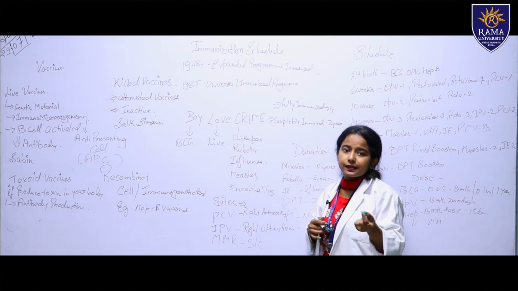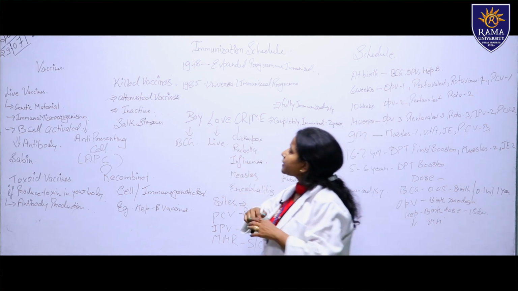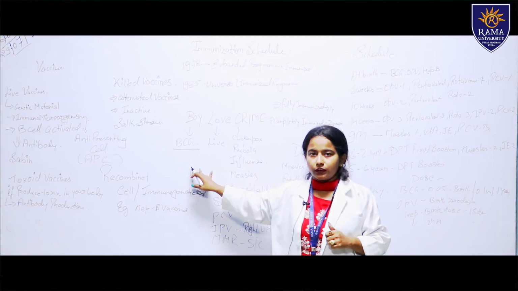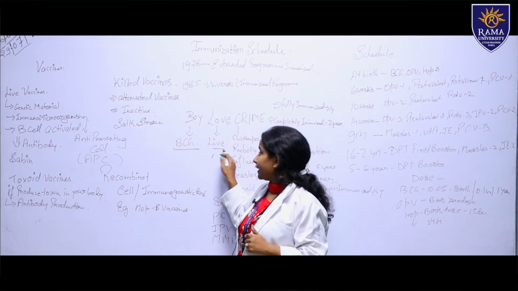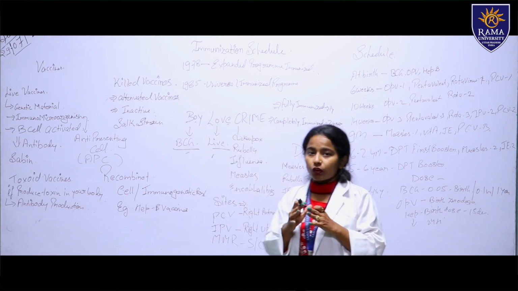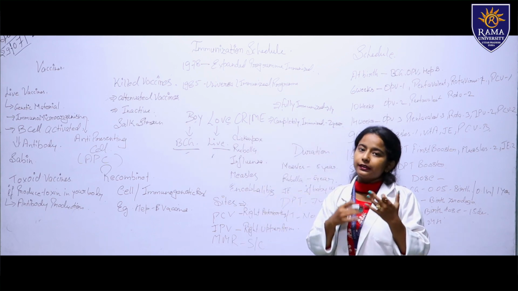I have given a simple example: Boy love crime. Boy is BCG, and love is live. So we are talking about live attenuated vaccination. Live attenuated vaccine comes under that, BCG.